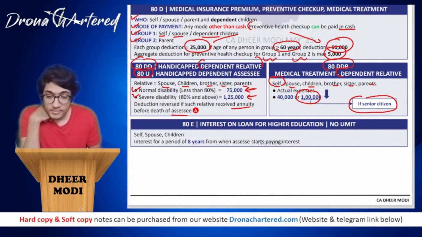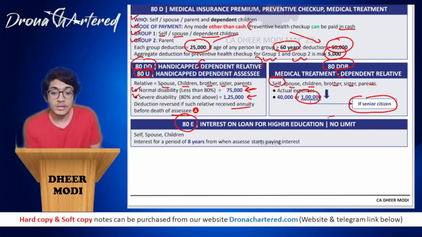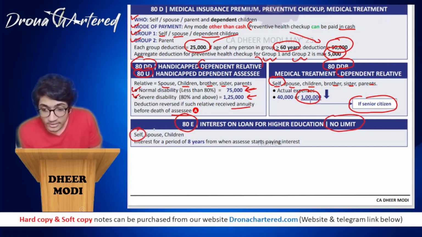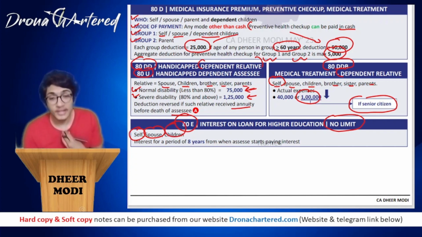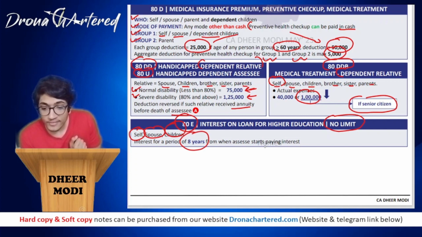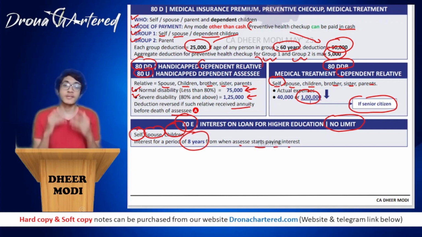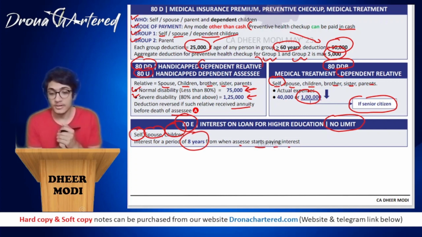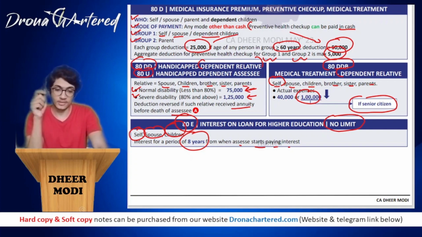Okay, coming to your next part, that is interest on loan for higher education. That is section 80E. How do you learn this? Section 80E, E stands for education. So for interest on loan for higher education, there is no limit on the amount of interest deduction that you will receive. It is for self, spouse, and children. That is, you can take it for yourself, for your spouse, or for your children. Now, you will get a deduction for a period of 8 years from when the SSC starts paying interest. Okay.